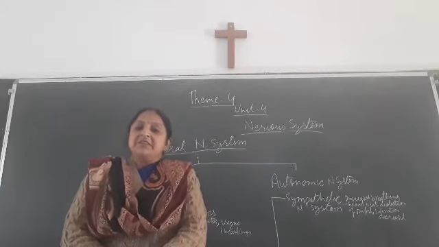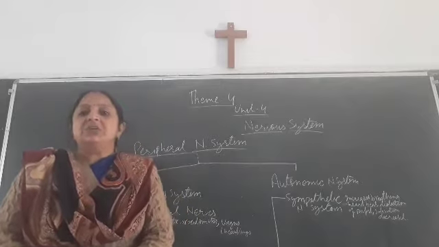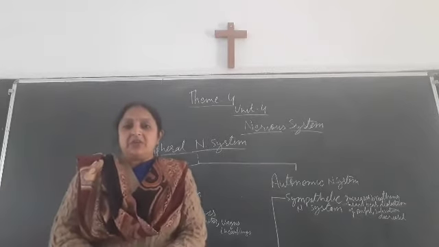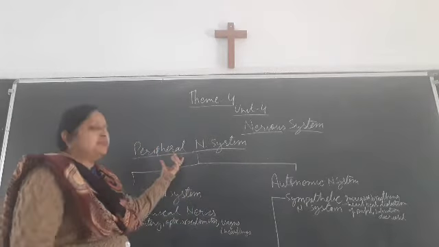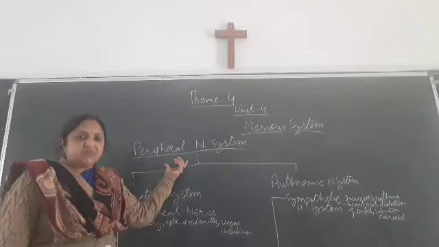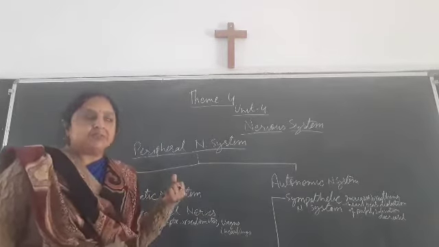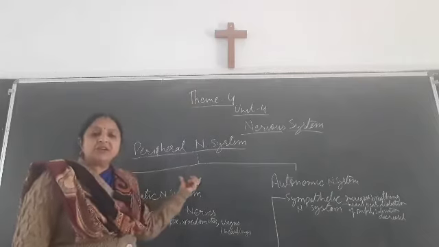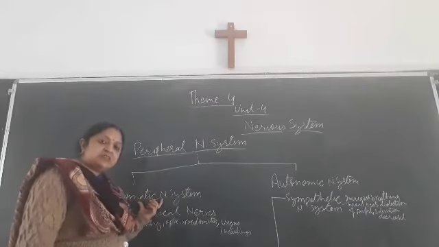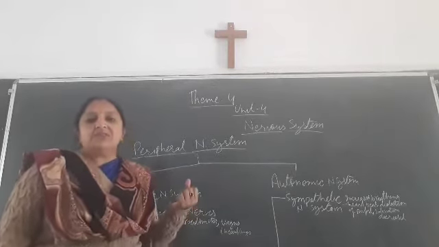Today I am going to explain the remaining part of unit 4, and it is the peripheral nervous system. In the previous class I taught you about the structure of the nerve cell and the central nervous system, and in the central nervous system we studied the brain and spinal cord. Now in the peripheral nervous system we have to study the nerves concerned with the somatic nervous system and autonomic nervous system. So it is divided into two parts, somatic nervous system and autonomic nervous system.